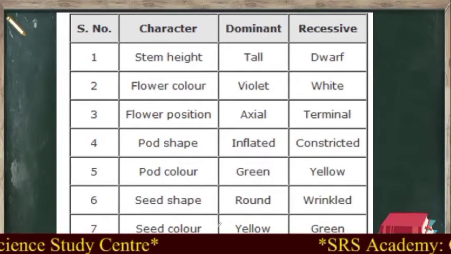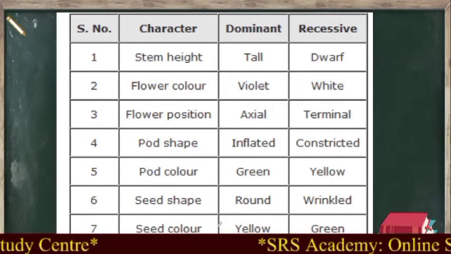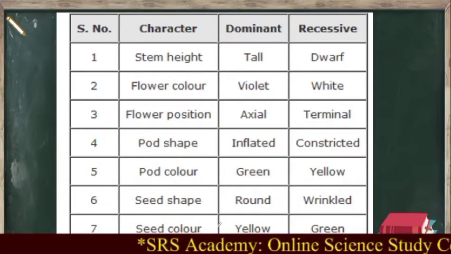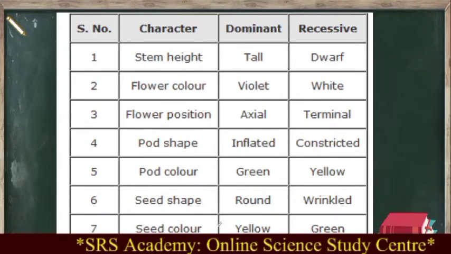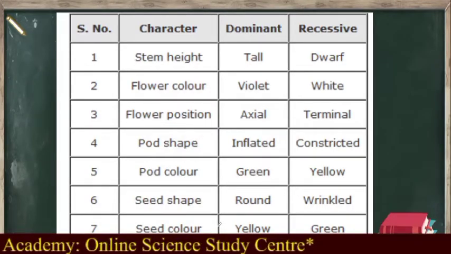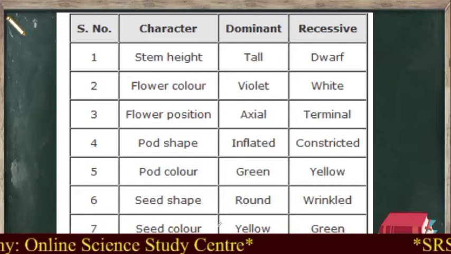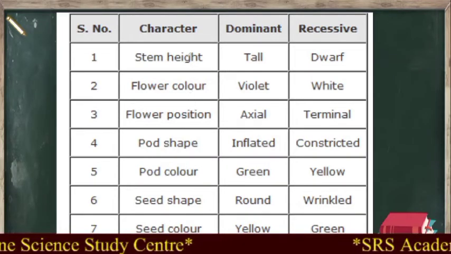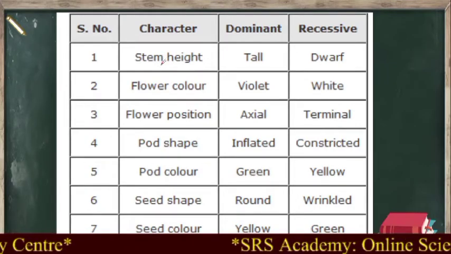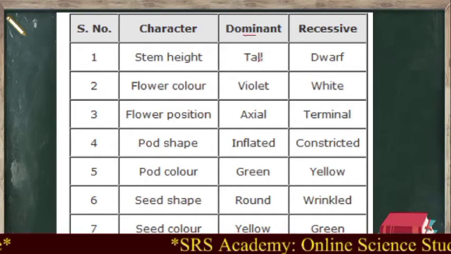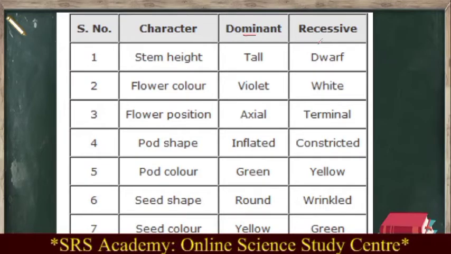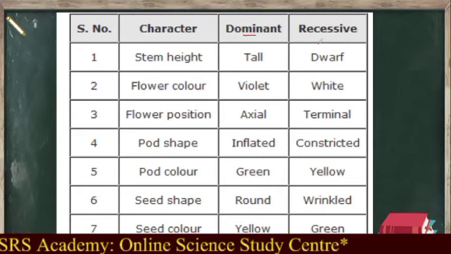So now, to show this heredity, Mendel selected a pea plant. As you all know, there is a reason why he selected the pea plant. This plant can be cultivated easily, and also it has so many contrasting characters which are helpful to study heredity, right? As you can see in this table. The first character, stem height: the dominant character is tall, and the recessive character is dwarf. These dominant and recessive characters we call contrasting characters, that means opposite to each other.